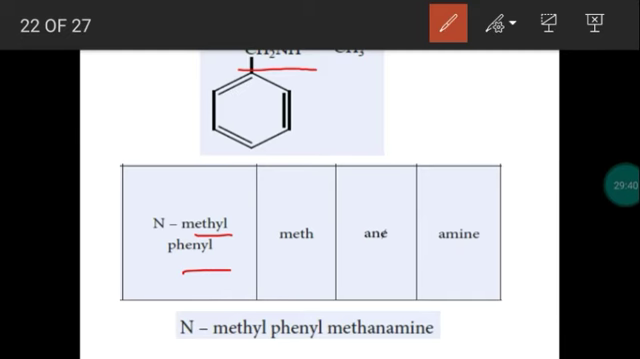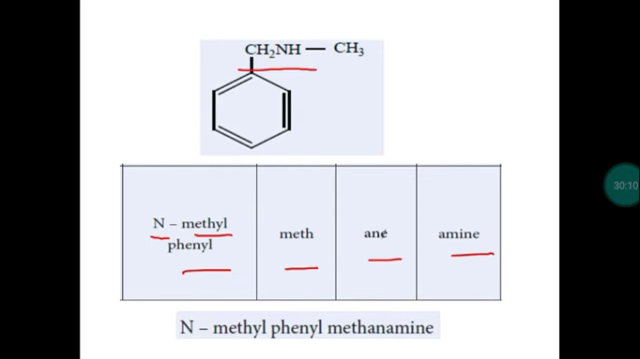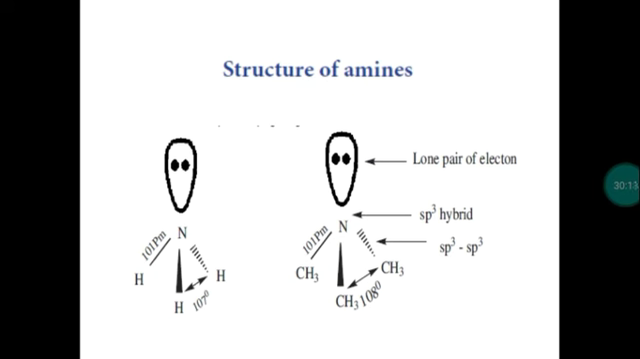Methyl group is attached with nitrogen, so this is denoted as N-methyl. Why do we have to use the letter N? The methyl group is not bonded with the carbon, it's bonded with nitrogen. So N-methyl. At the same time, the phenyl group is attached with carbon, so simply phenyl. So two substituents, one is phenyl, another one is methyl. So N-methyl phenyl. In methanamine, only one carbon, so root word meth, primary suffix ane, secondary suffix amine. So IUPAC name is N-methyl phenylmethanamine.